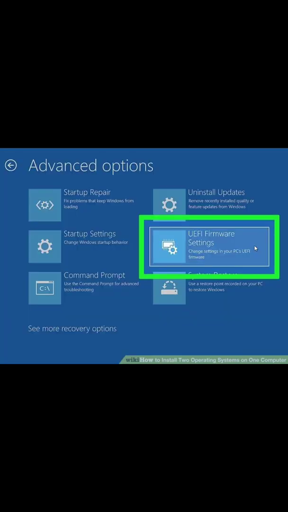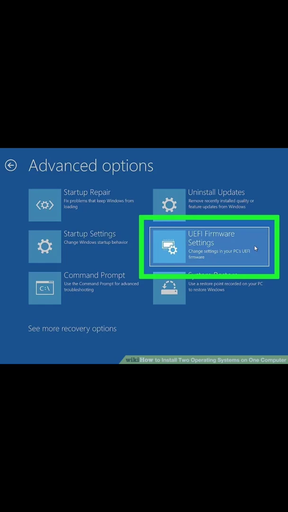Step 2. Enter your computer BIOS. You'll need to make some changes to the BIOS in order to install a second operating system. The method for entering the BIOS is different from one computer make and model to the next. On some computers, you can enter the BIOS by pressing one of the function keys: F1, F2, F9, F12, Escape, or Delete, while your computer boots up. You can also use the following steps to reboot into the BIOS from within your Windows.